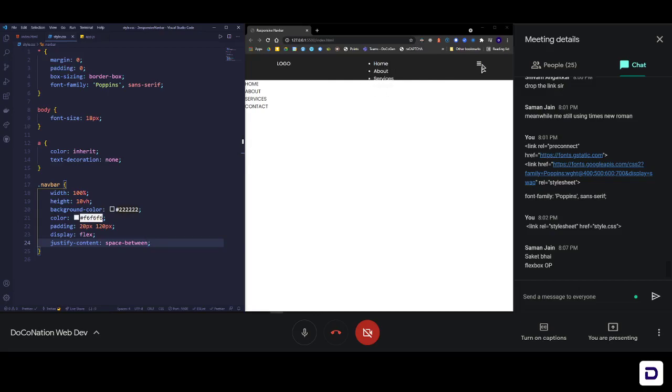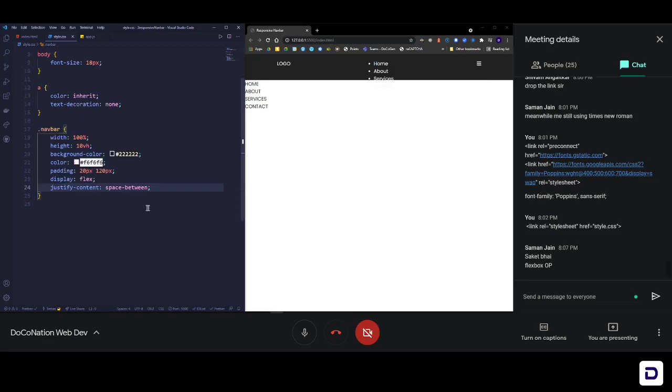We want this burger to go away in larger screens and only be available to us in smaller screens. So that can be done by this. What you can do is, let us just leave navbar for now and remove this burger. So for that, select the navbar and then select the burger. And then what you can do is just one line of CSS to remove any element, called display none. There are different ways to remove things, but display none removes the element and also the space it acquires.